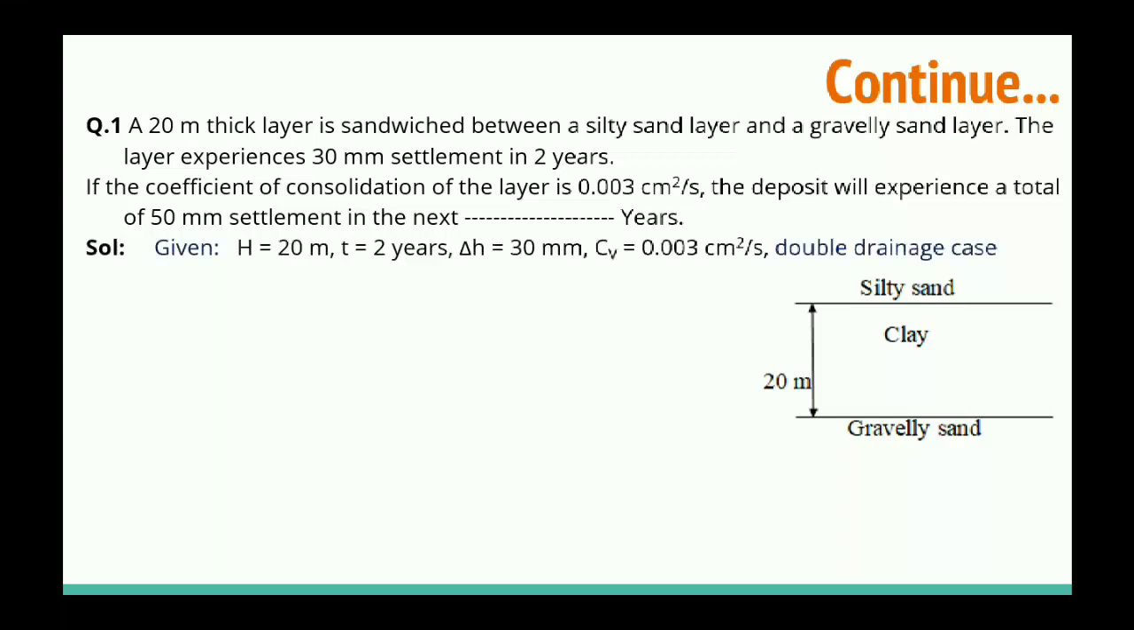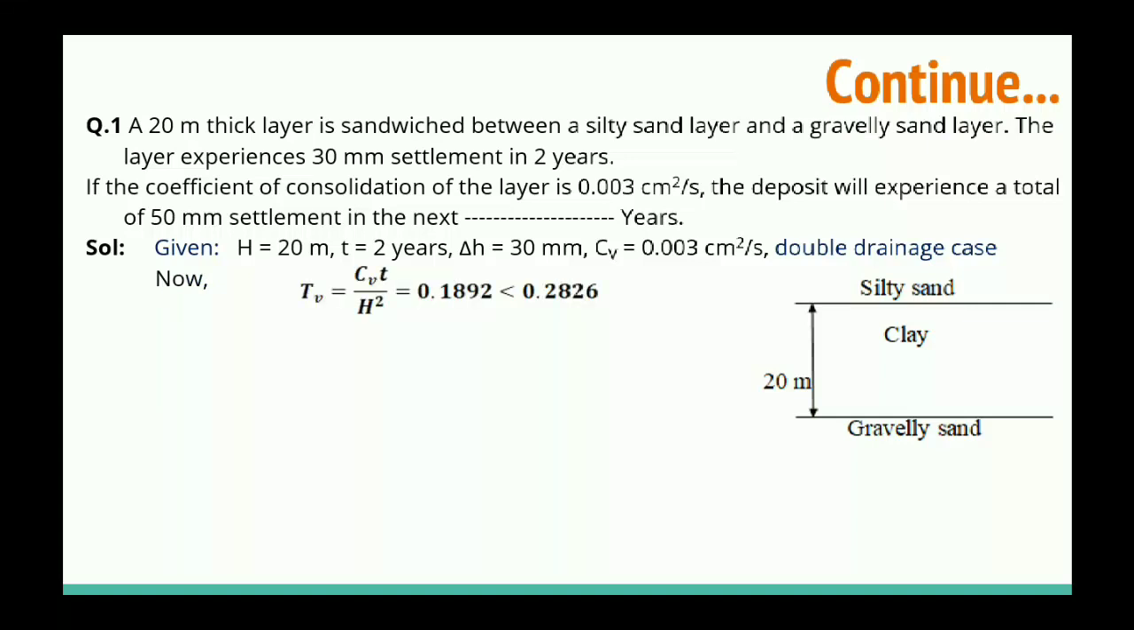So just note down what data are given. Height of the clay layer is given, 20 meter, t is given 2 years. Small settlement, small delta H is given, 30 mm. Cv value, the coefficient of consolidation, is given 0.03 centimeter square per second. And here is the case of double drainage. So first we will calculate the time factor.